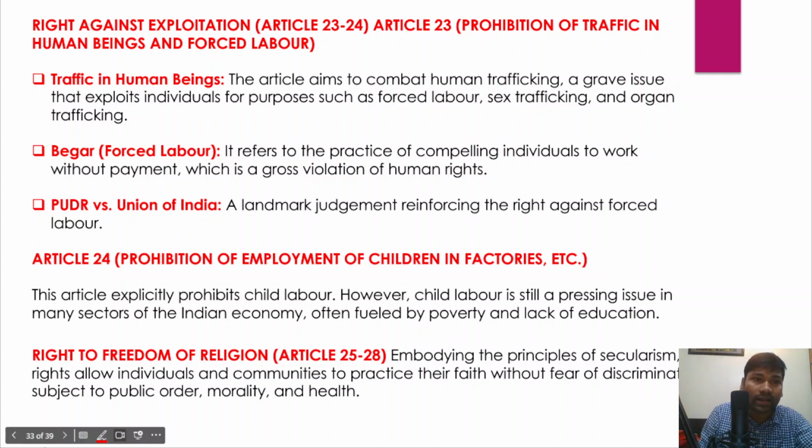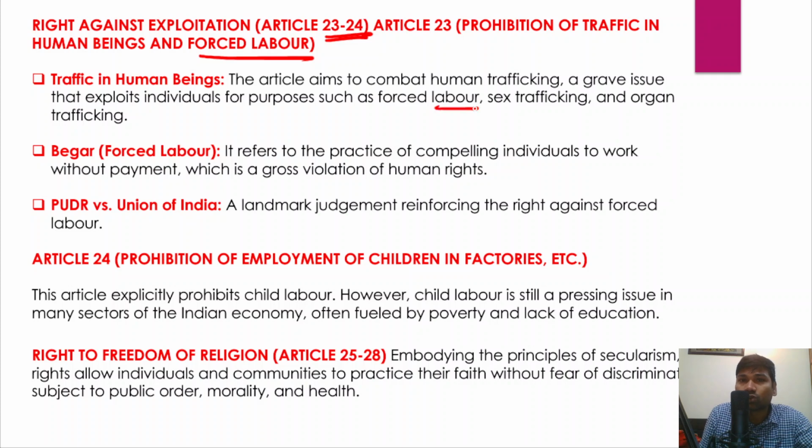So they are right against exploitation, which are mentioned in Article 20 to 24. So Article 23, prohibition of traffic in human beings and also forced labor. And human trafficking is one of the major problems. So women are being trafficked for forced labor, sex trafficking, and even organ trafficking.